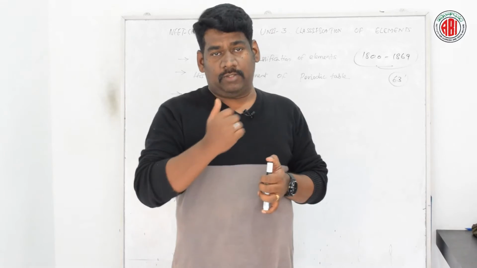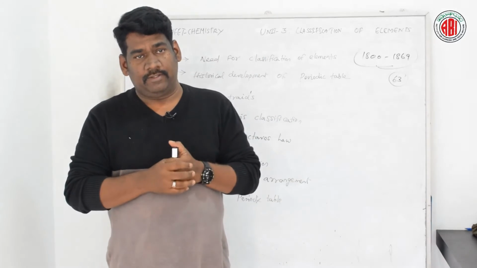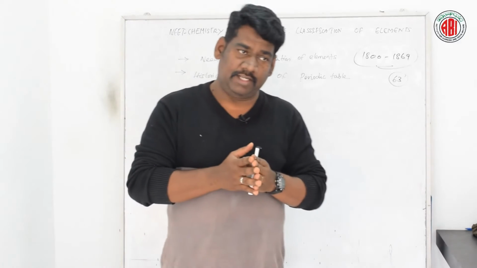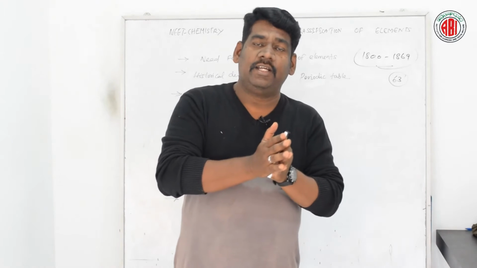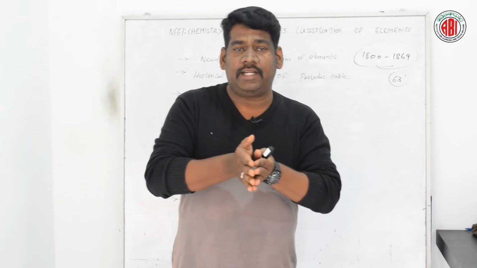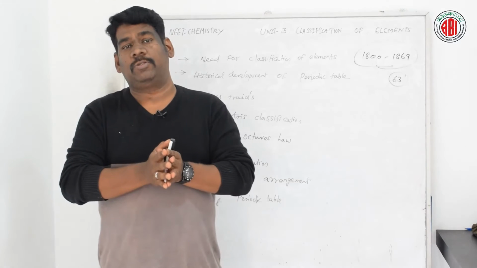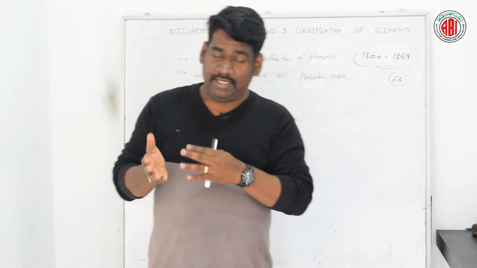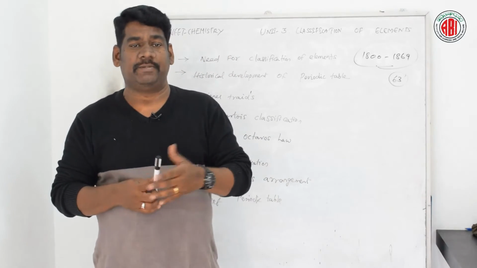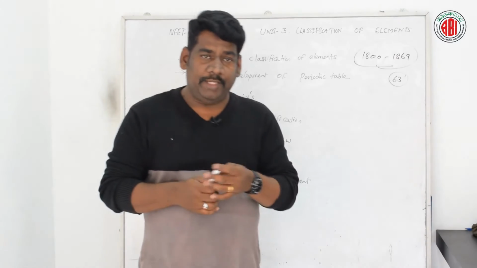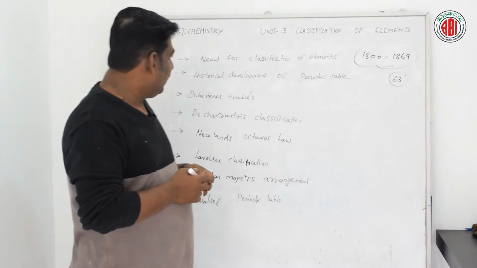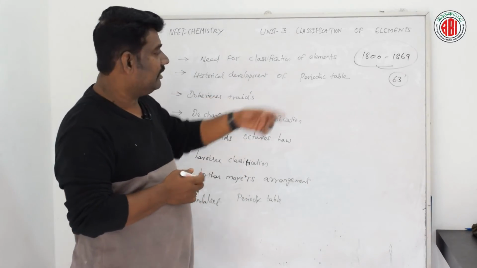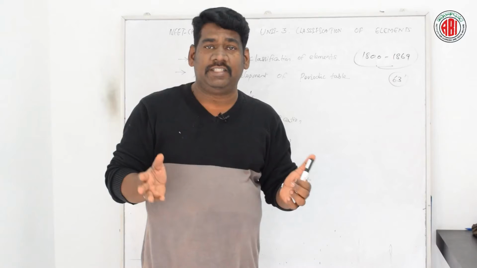Okay, now talking about this periodic table, it is the arrangement of the known elements placed according to their properties and also their derivative compounds in a tabular form, called the periodic table. So now we could understand the necessity of classifying all these types of elements and framing this periodic table.